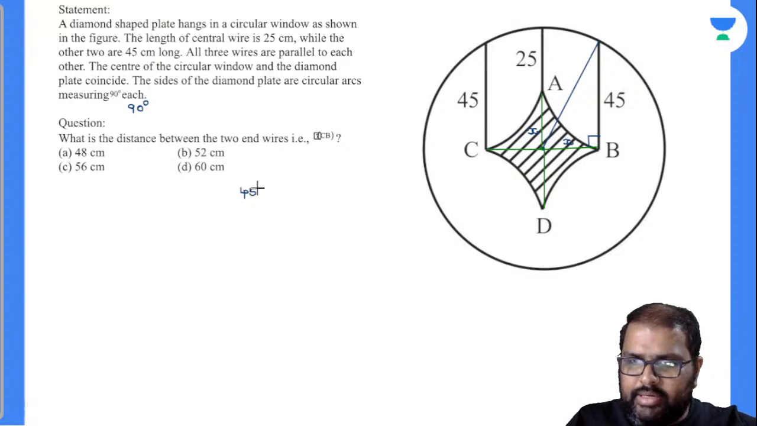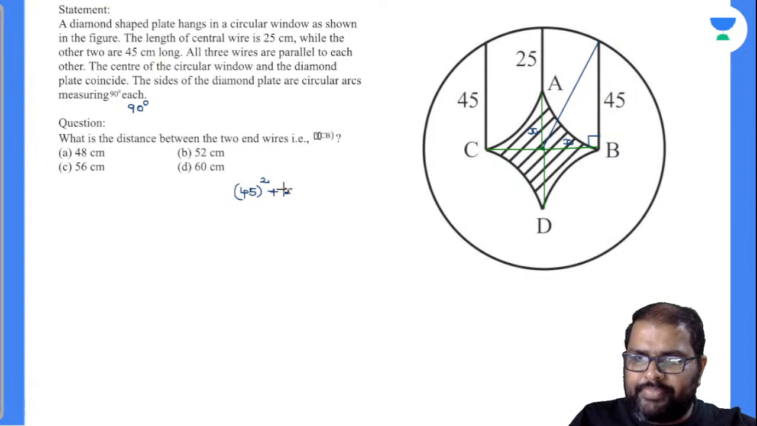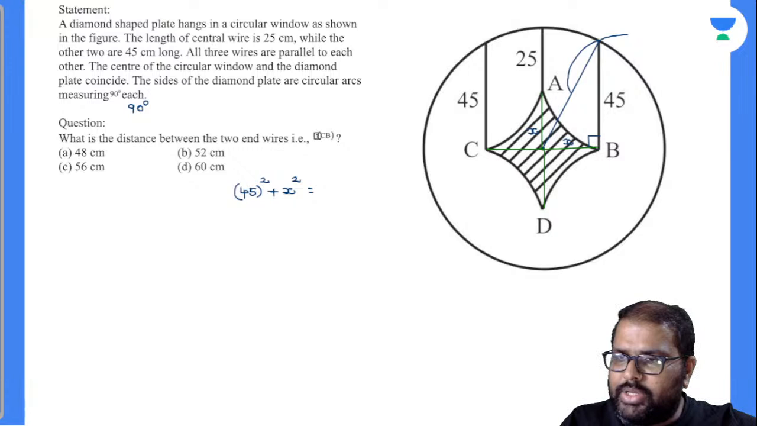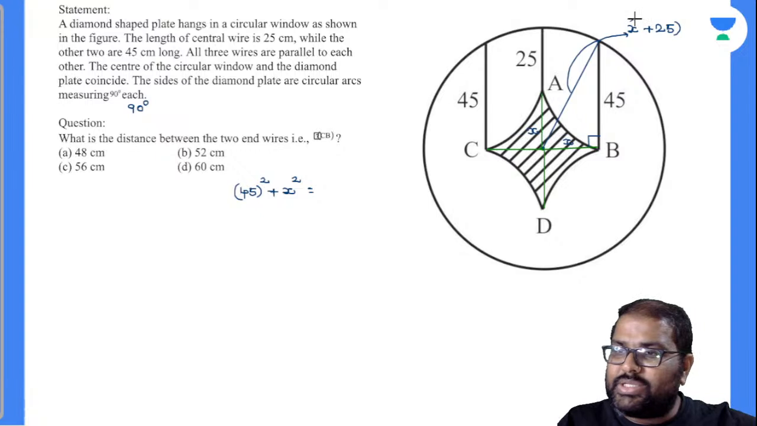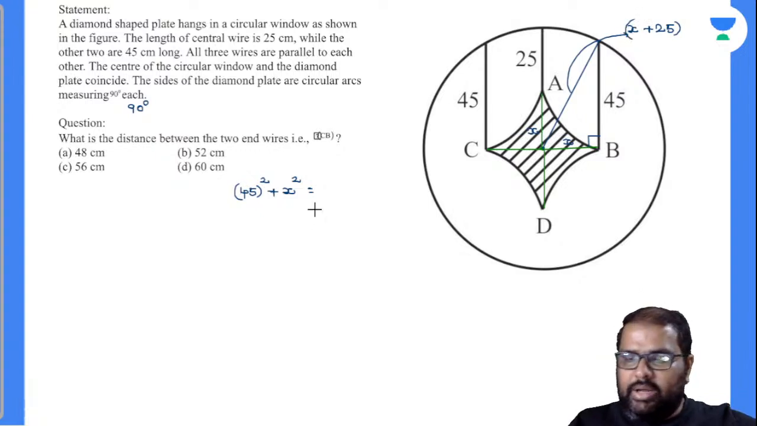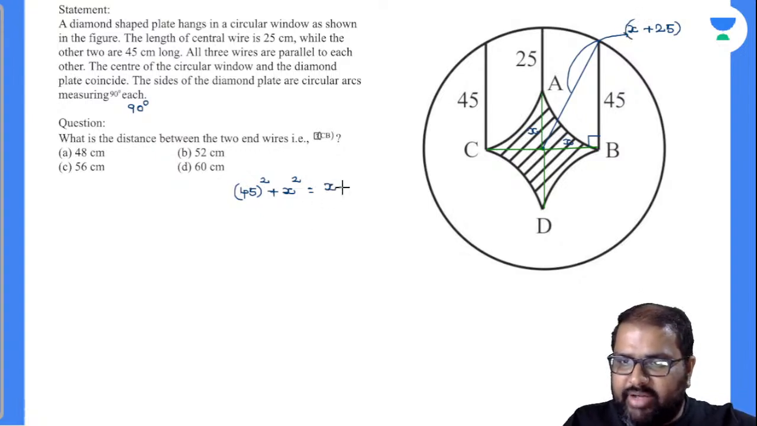45 whole square plus x square is equal to, now this value will be how much, beta? This value is x plus 25. Am I right? From the center to this point is the radius. So this is called the radius. x plus 25 is nothing but the radius of the given circle. Now it is equal to (x plus 25) square. Okay, done.